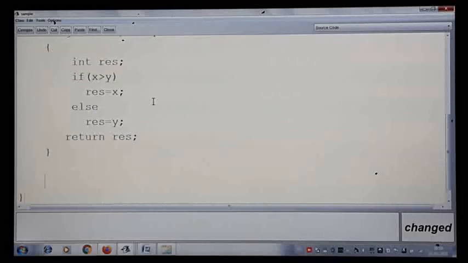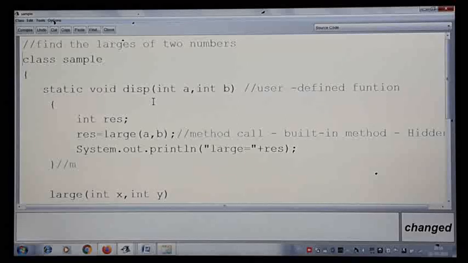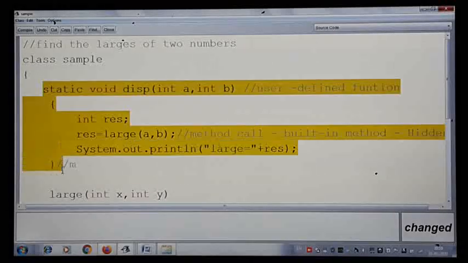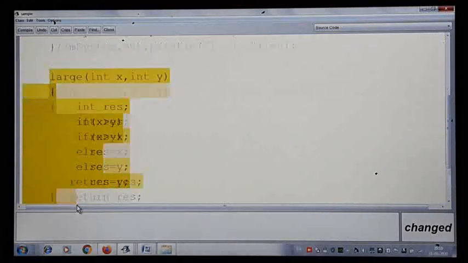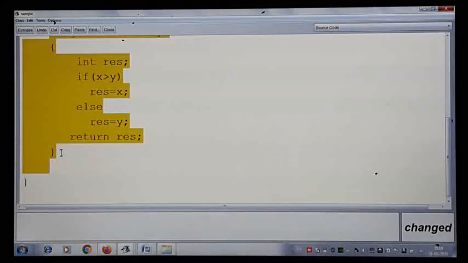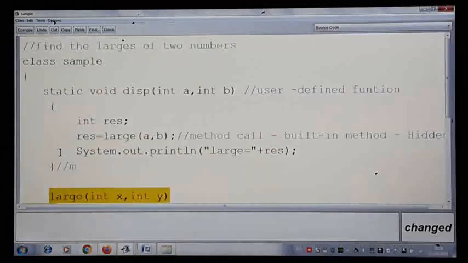If you can see here, there is a class Sample. The class Sample now has two methods. One method is the display method and one more method is the large method. So two methods are written inside one single class. That is what I told you: all these days you were writing only one method inside a class.